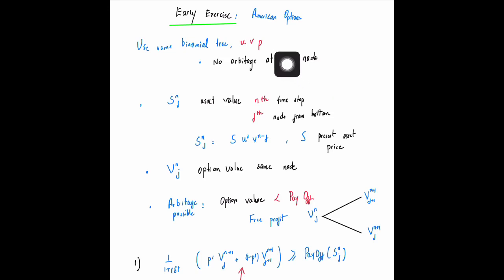As far as the asset price goes, we do the same binomial tree that we did for the European option. We have a binomial tree of the asset prices, and based on that we can evaluate these. This is how we had done it: the asset value at the n-th time step and the j-th node from the bottom is given by u raised to j times v raised to n minus j.